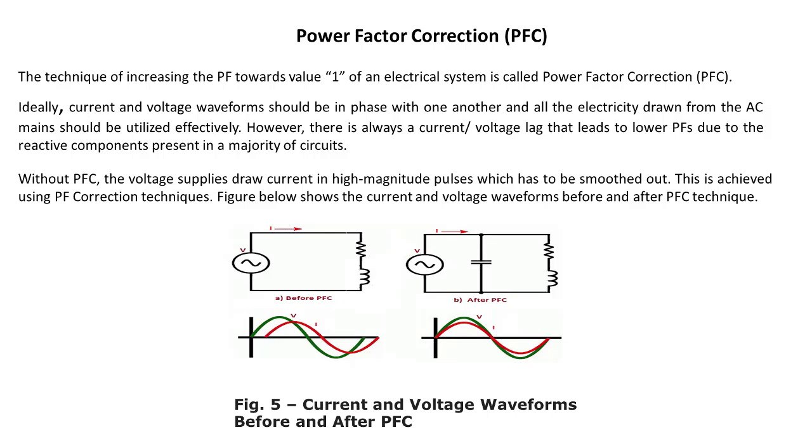Without power factor correction, the voltage supplies draw current in high magnitude pulses, which have to be smoothed out. This is achieved using power factor correction techniques. The figure below shows the current and voltage waveforms before and after the power factor correction technique.